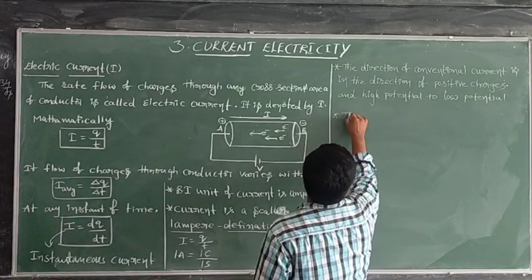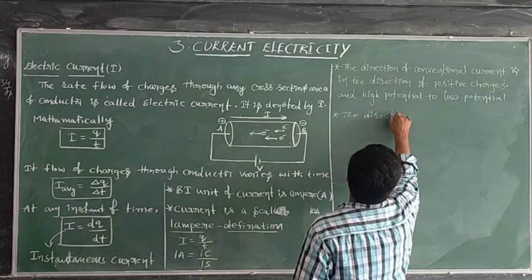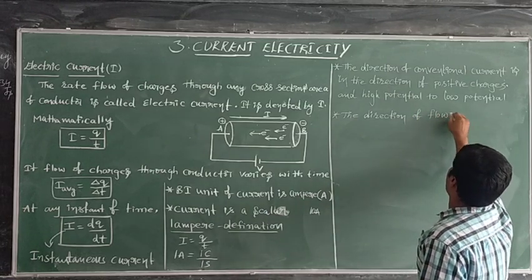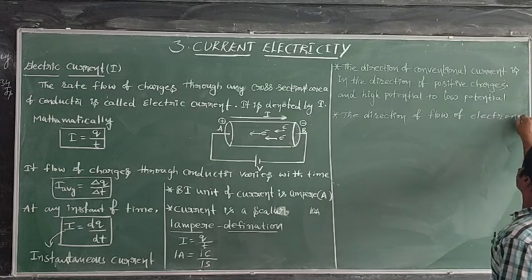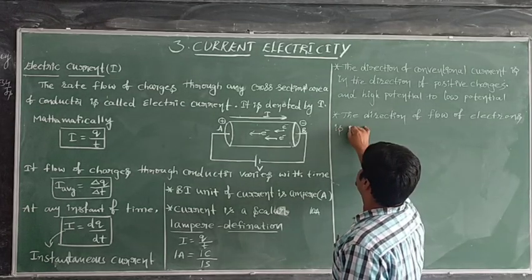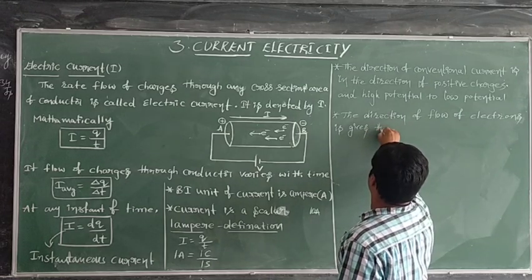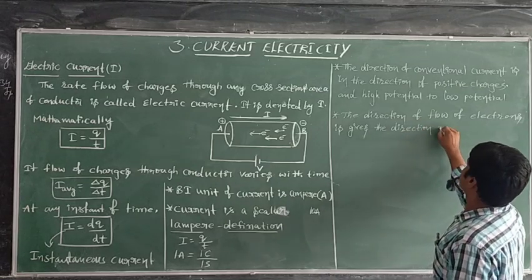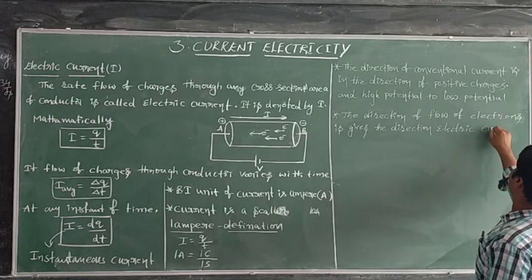The direction of flow of electrons gives the direction of electric current.